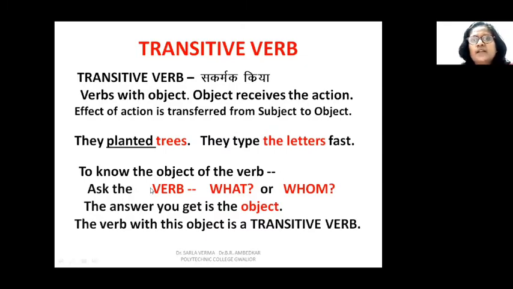There's a very simple method to find whether the verb is transitive or intransitive. You ask the verb, what or whom? क्या या किसे? And if you get an answer, that is the object. लेकिन ये जो what और whom question आपको रखना है, ये सीधा verb के बाद रखना है. So you ask the verb what or whom, and if you get an answer, the verb is a transitive verb. And if you do not get an answer, the verb is an intransitive verb.